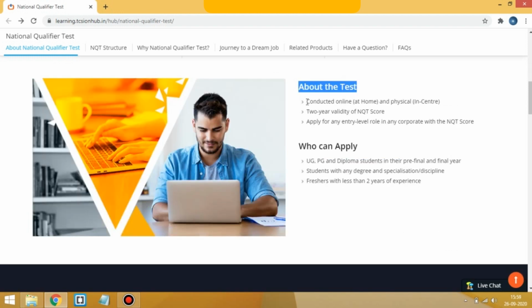This NQT exam you can write from home, or you can write from any physical center. It depends upon your choice which mode of exam you select during registration. There is a 2-year validity of the NQT score, and you can apply for any entry level role in any corporate with the NQT score. Who can apply? A student who is in pre-final or final year of their UG or PG or diploma with any degree can apply, and freshers with less than 2 years of experience can apply.